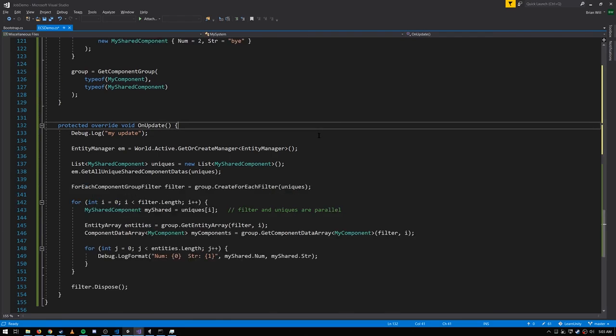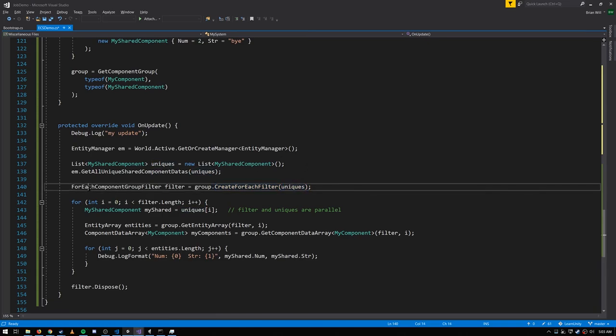So instead of making multiple calls to setFilter, we can on the component group create a for each filter, as it's called, passing in the uniques, and we get back this thing which is a for each component group filter. And this is doing it all at once, finding for each shared component value the set of chunks which match that shared component value, and doing it all in one go in a way that's more efficient than doing it separately. And so having set up this filter, when we get the iterators, the entity arrays and the component data arrays, for these methods, we pass in the filter and an index into the filter.